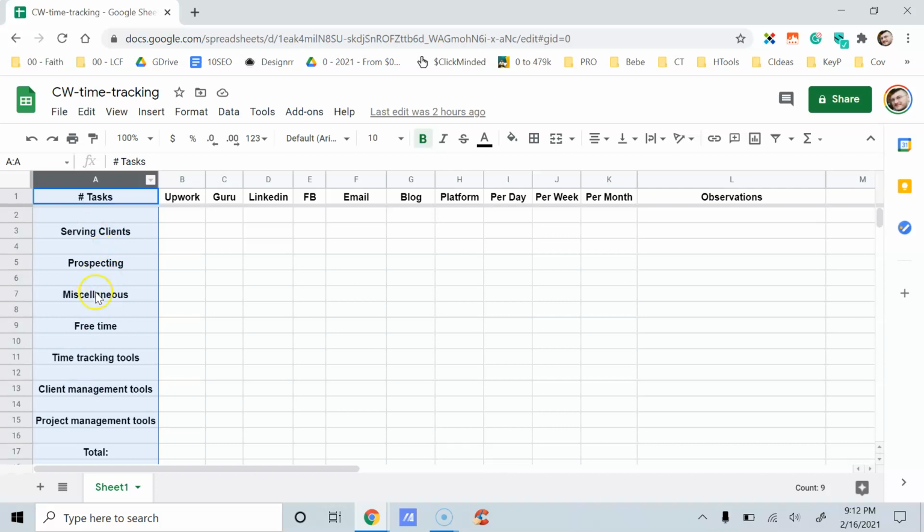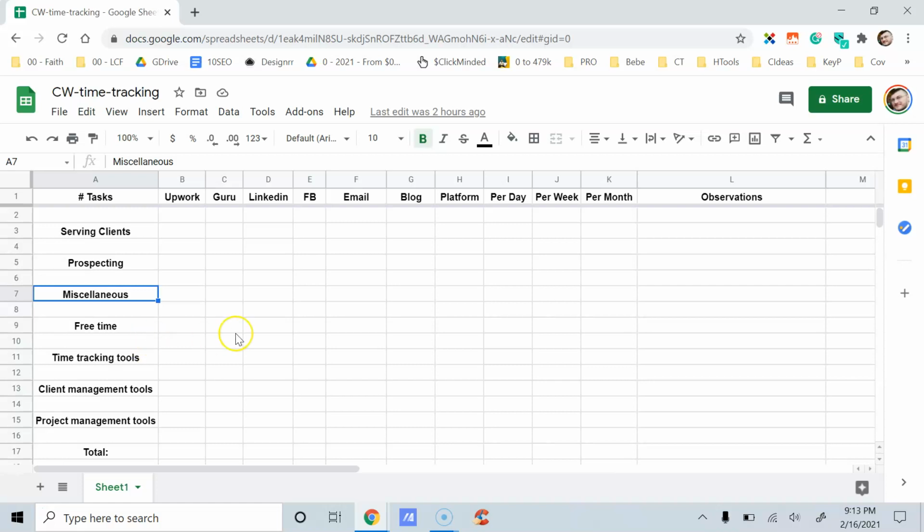These are different tasks that you do on a daily, weekly and monthly basis, either to attract new clients, to do prospecting, or to serve your clients. You also do miscellaneous tasks such as educating yourself, reading, consuming information online, listening to audiobooks, watching YouTube, going on social platforms, social media, etc. So all these tasks, we need to count our time. We need to monitor each and every hour of each and every working day.